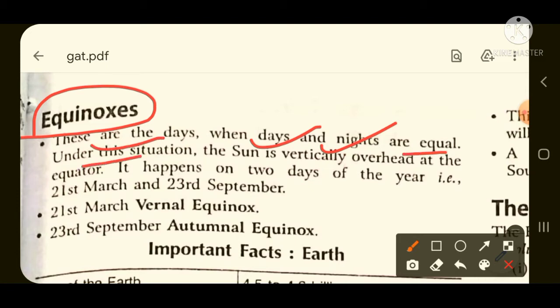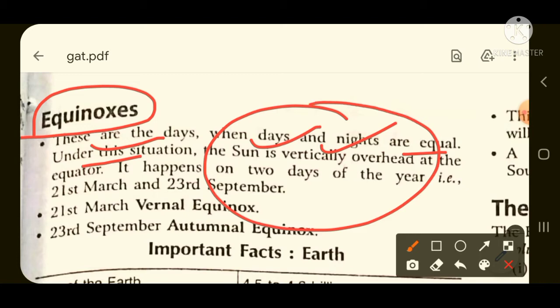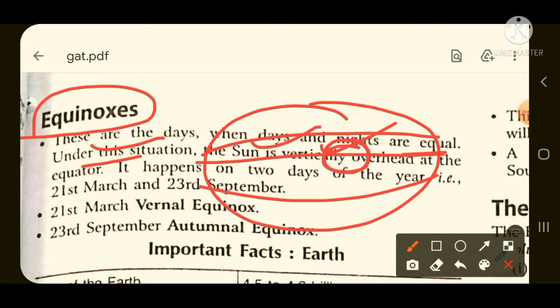Under this situation sun is vertically overhead at the equator. मतलब if this is the earth and this is our equator, this is tropic of Cancer, this is tropic of Capricorn. Sun always moves between tropic of Cancer and tropic of Capricorn. So when sun comes vertically at the top of the equator, then on those days day and nights are equal.